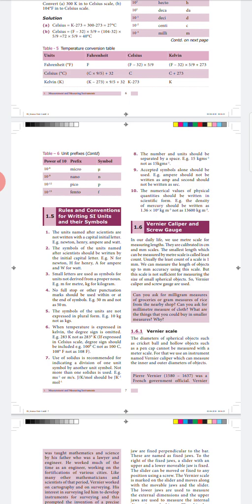And the second point: for the symbols of the units named after a scientist, we can use the initial capital letter as the symbol. For example, if you take Newton, the first letter N we write in capital as the symbol for Newton.